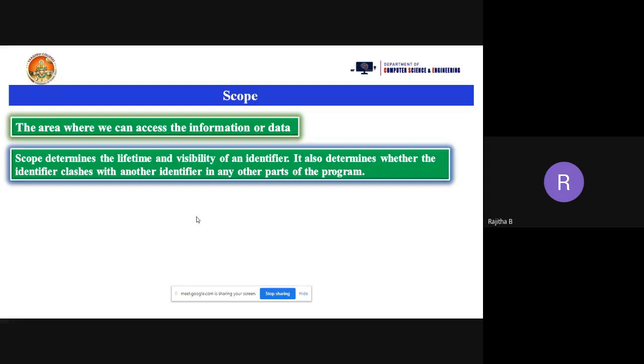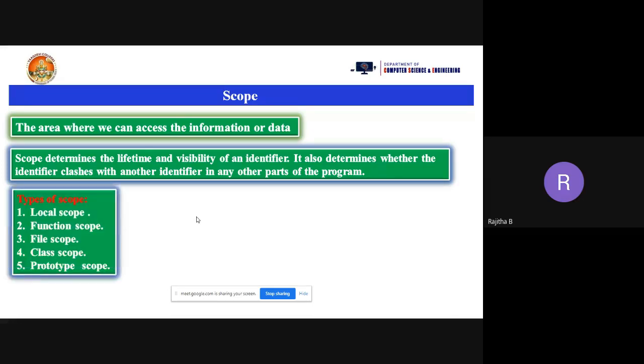How can we access the first a variable and the second a variable? Because we are redeclaring the same variable in the same program. How can we access that variable here? That can be described by the scope of the variable. And we have these types of scope here: local scope, function scope, file scope, class scope, and prototype scope. These are the 5 different types of scope.